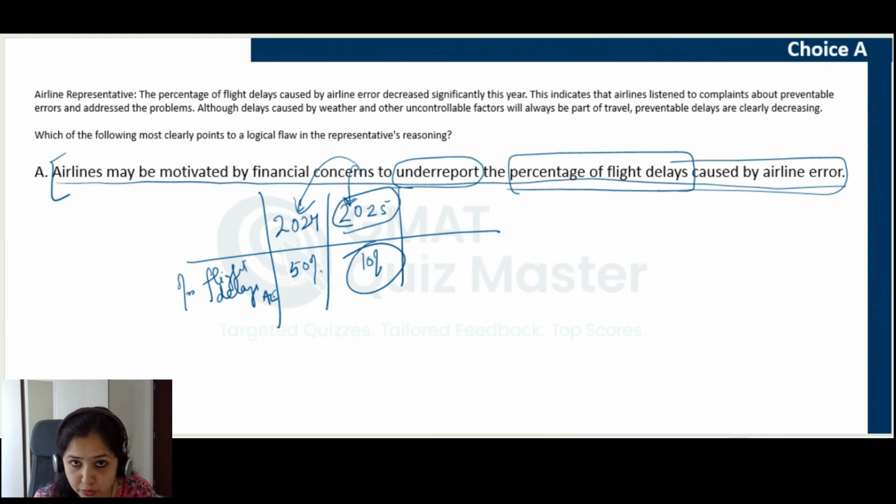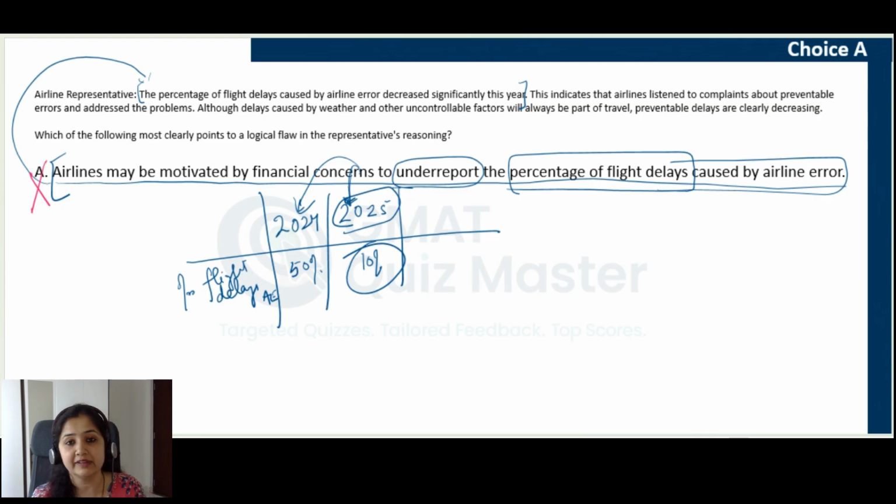However, if that is true, if choice A applies to this particular year, it is challenging this fact given to us as premise, right? Because we have been given this as a fact that this percentage has reduced. Any choice that challenges the premise cannot be correct. So, choice A is incorrect. Instead of helping us evaluate whether the airline representative has interpreted this data properly, this choice is questioning the reliability of data that is given to us as premise.